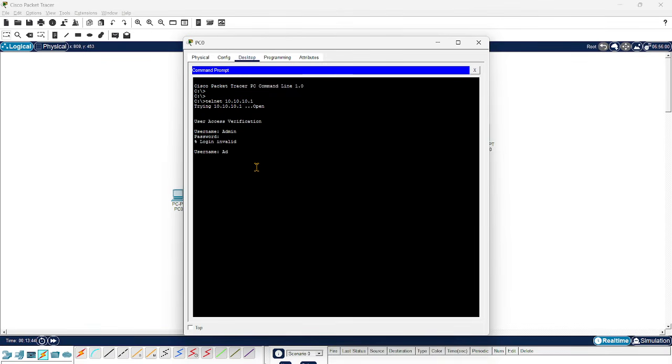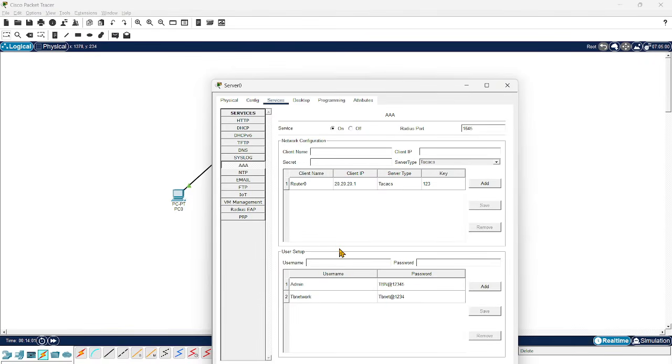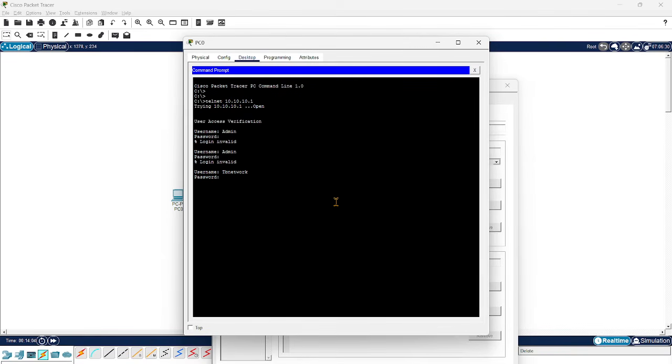It is showing login invalid for admin. Let me use TB network and the password tbnet@1234. I think there is some issue on the server. We have tried 3 times, right?